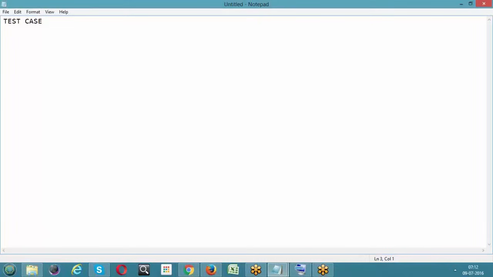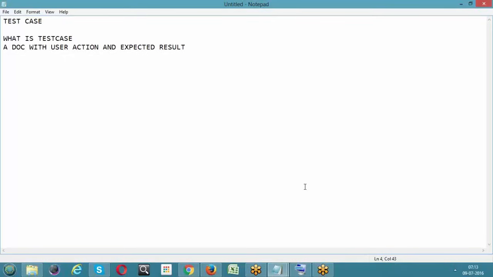As discussed earlier. So first of all, what is the test case? A test case is nothing but a document with user action and its response. Whenever we perform any user action, obviously we'll be getting some response from the system. So it's simple, a document with user action and its subsequent response, that is nothing but the expected result.